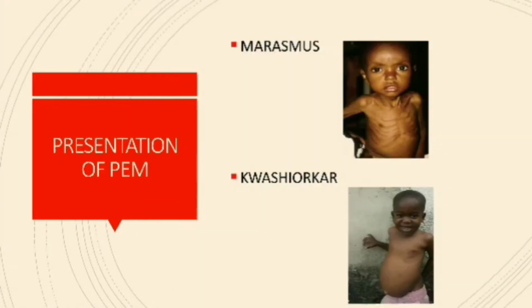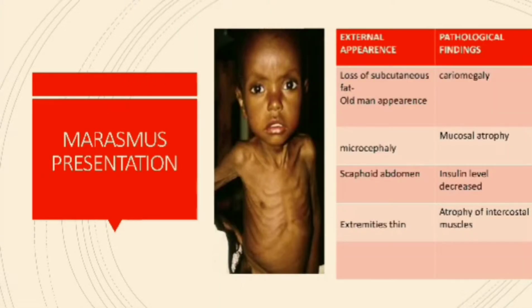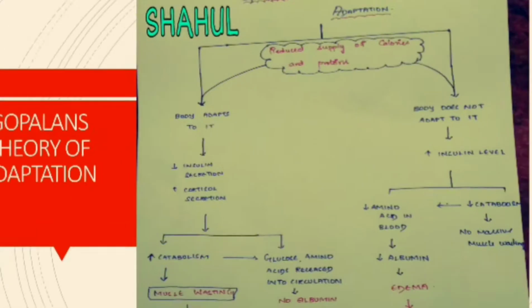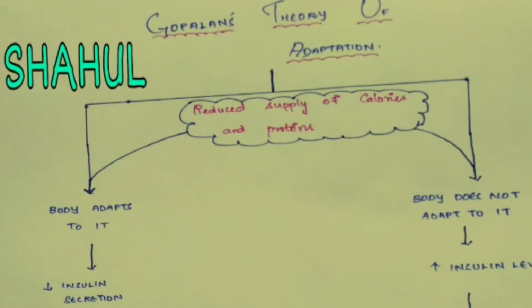One important point we have to notice: the cause is the same, but how does a child go for marasmus or how does a child go for Kwashiorkor? To know this, Mr. Gopalan has produced a theory called Gopalan's theory of adaptation. So let us consider this. The manifestation of either marasmus or Kwashiorkor is based on the ability of the body to adapt to the reduced intake of food.